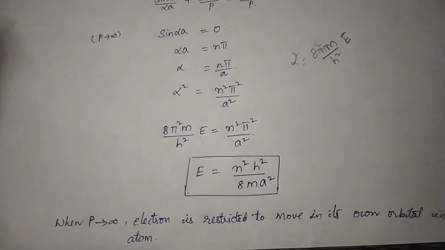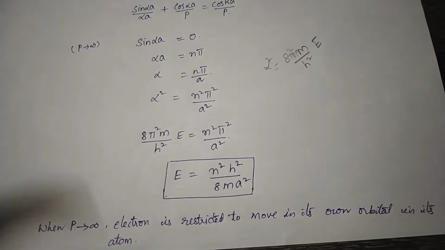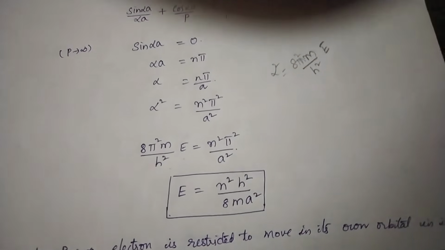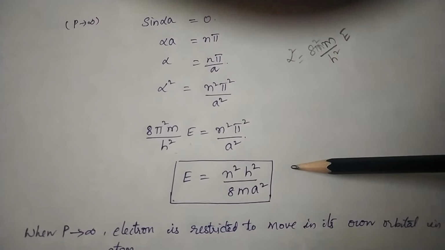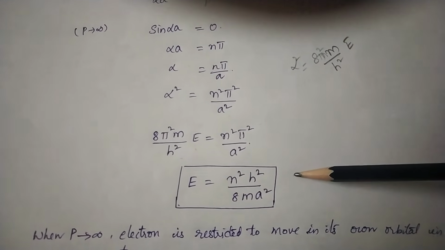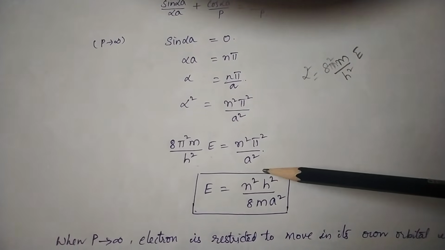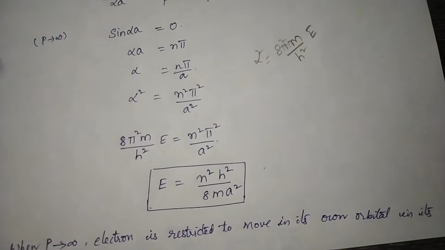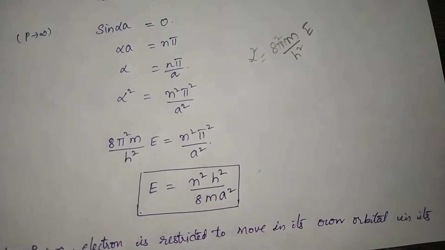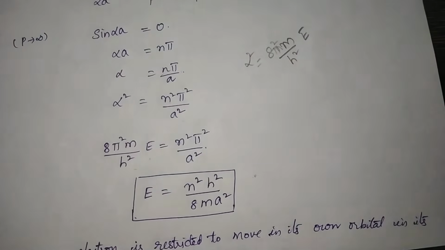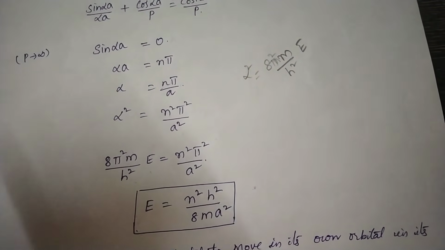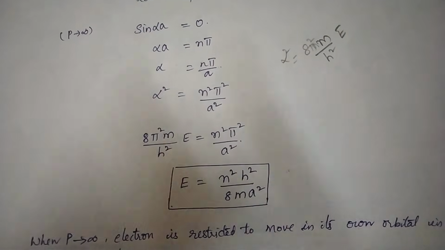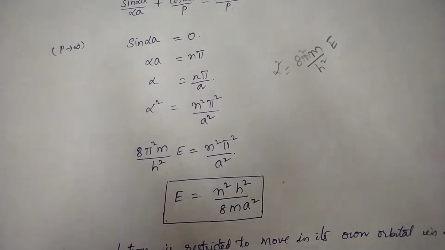Okay. So when P tends to infinity, the electron is restricted to move in its own orbital in its atom. So nothing but the energy of the electron is discrete, satisfying the quantum free electron theory. So if E is equal to n square h square by 8m a square, the electron moves in its own orbit. In such a case, these particular electrons are restricted to move in its own orbitals. So in such cases, the metal acts as an insulator.